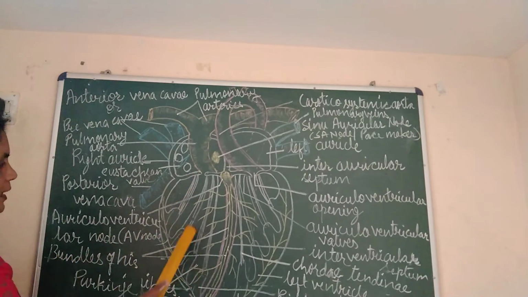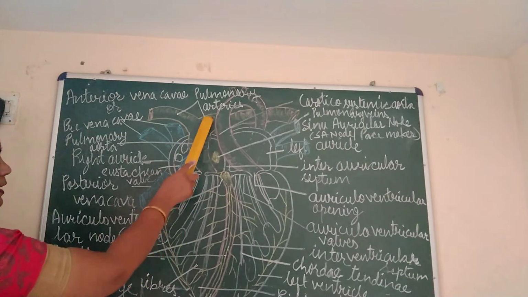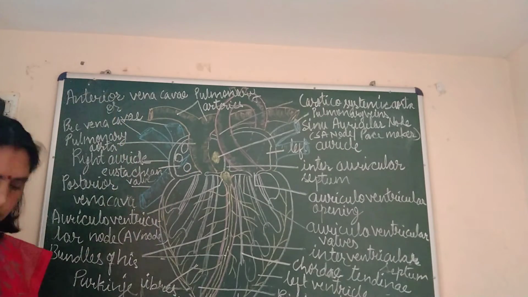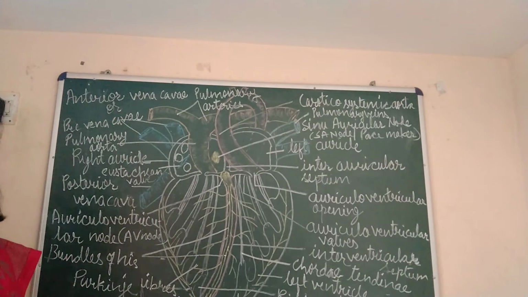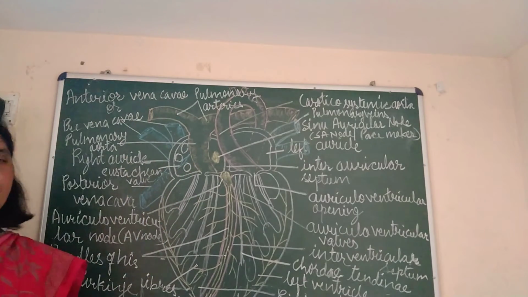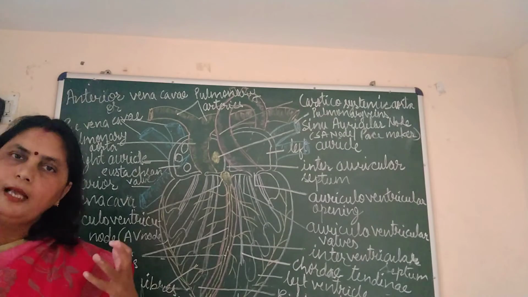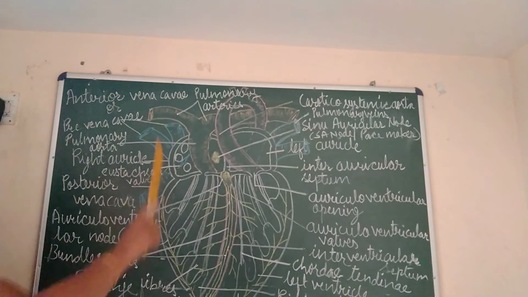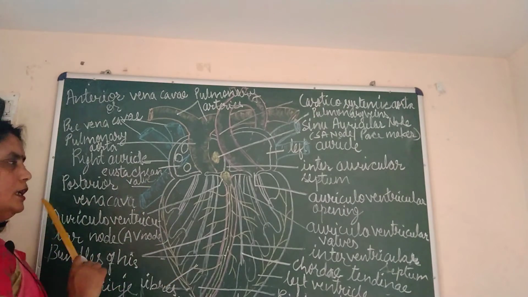Number one, from the right ventricle, this big aorta arises which is known as pulmonary aorta. As the name indicates, it is related to lungs, and because it is an aorta, I have told you arteries are supposed to supply blood. So naturally this pulmonary aorta will take blood to lungs. How will it take blood to lungs?